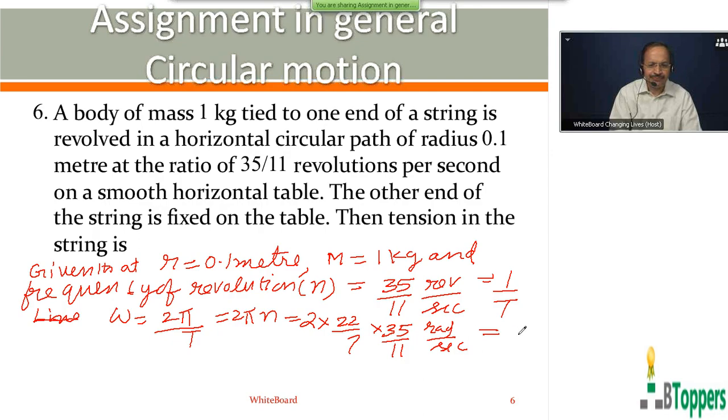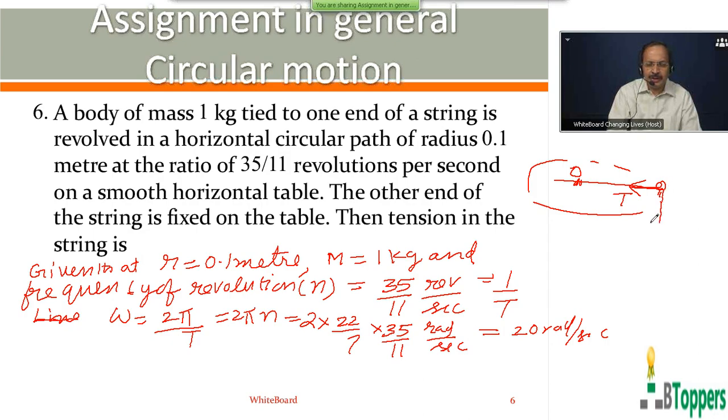This comes out to be 20 radian per second. So here the body is rotated in a horizontal plane in a horizontal circular path on a smooth table. So if you consider the forces acting on the body, let O be the center of circular path here.